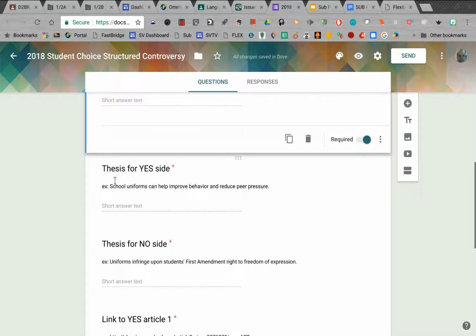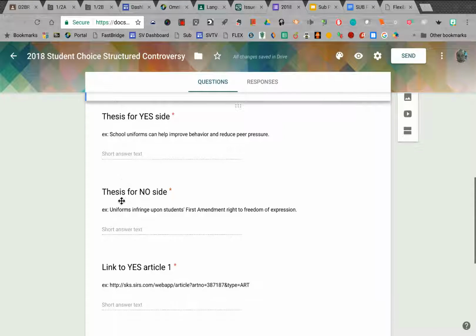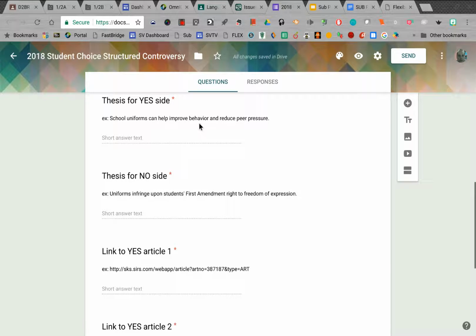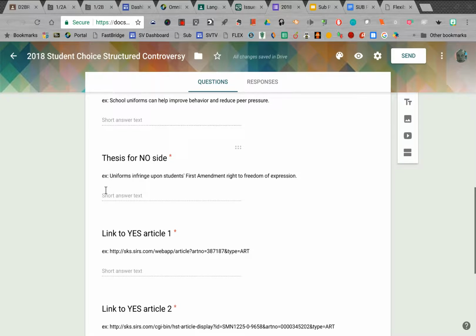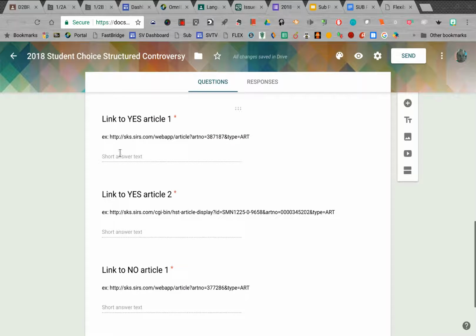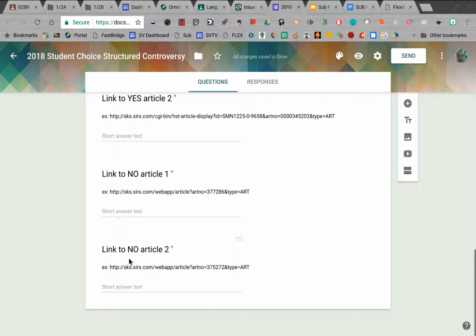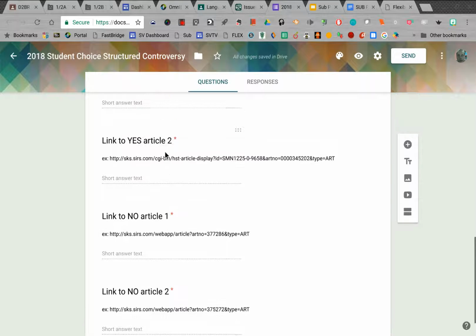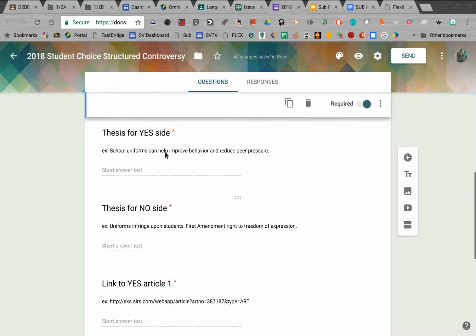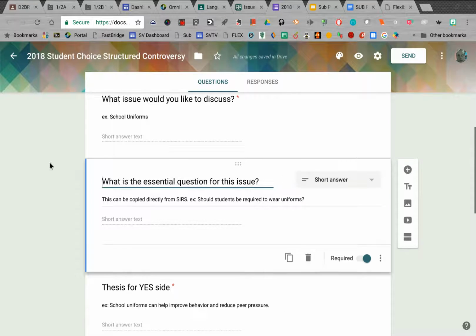What is the thesis for the yes side, or the viewpoint on the yes side? And then what's the viewpoint or thesis on the no side? I'll give you some examples here with school uniforms. I'd like you to find at least two articles that will be good sources: two articles that support the yes side of the argument and two that support the no side. You can just grab those links from the Omnibar up here when you find those articles and just paste them there, and that will be some articles that we could potentially use for our next structured controversy.